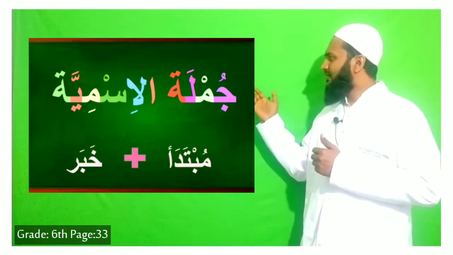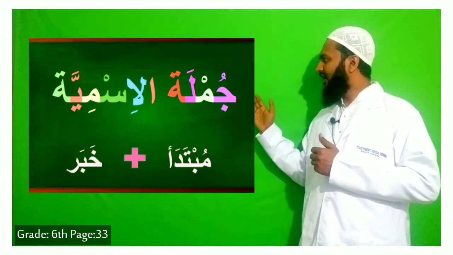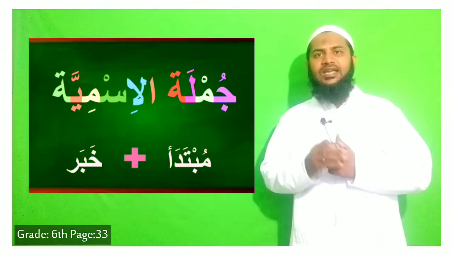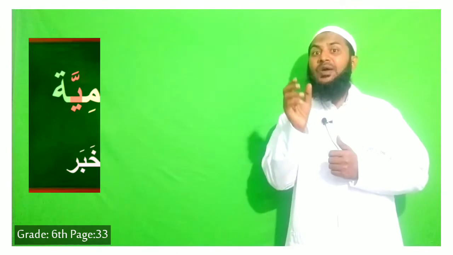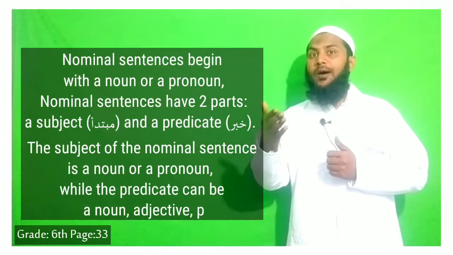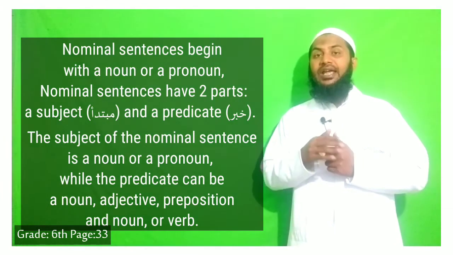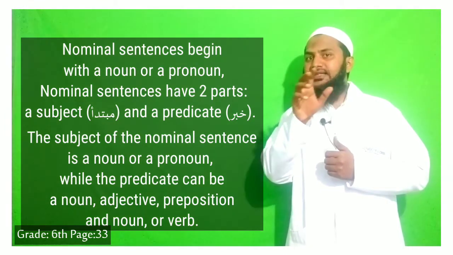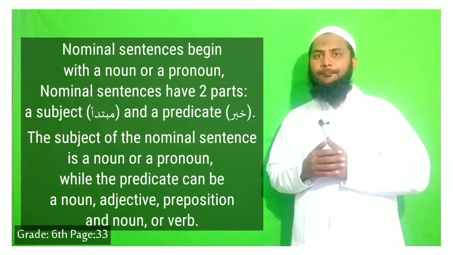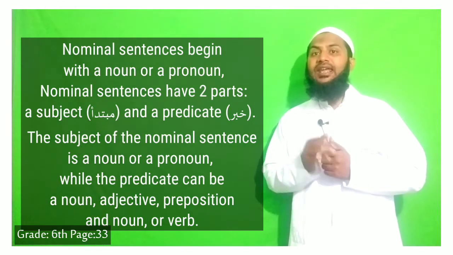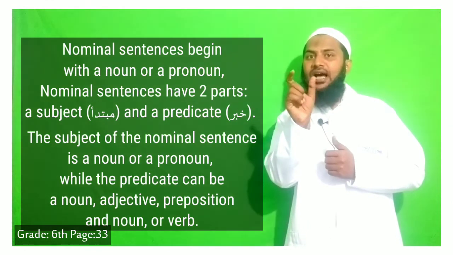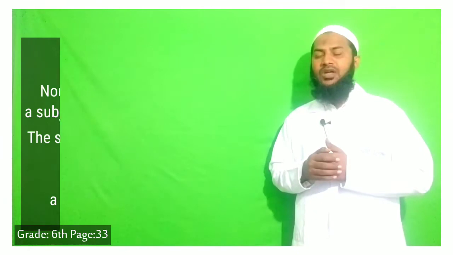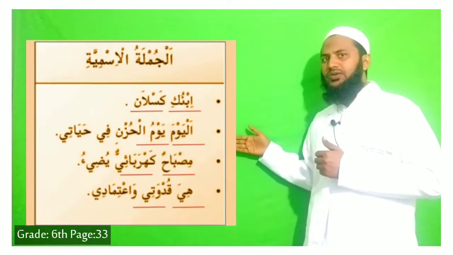So see here, Jumlatul Ismiya: Mubtada plus Khabar equals Jumlatul Ismiya. In simple terms, it is a sentence which starts with a noun and does not have any action verb. No action verb comes in Jumlatul Ismiya, and it starts with a noun. It gives full information, and that is called Jumlatul Ismiya. So first of all, we will see the examples of Jumlatul Ismiya.